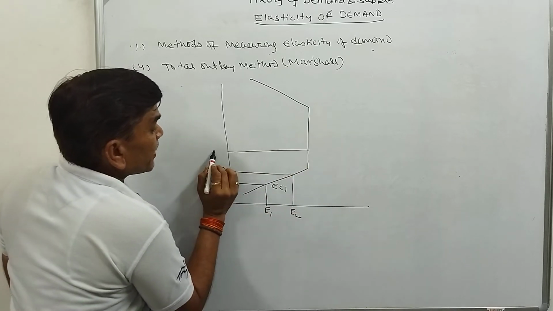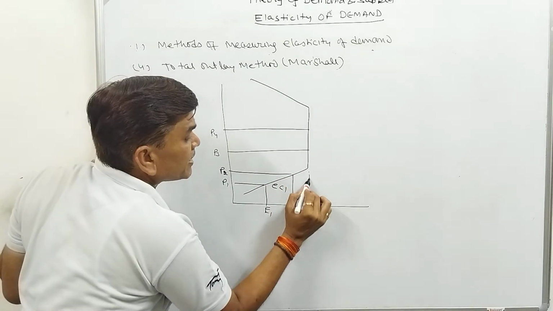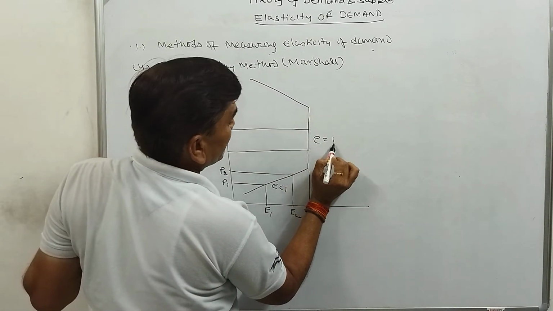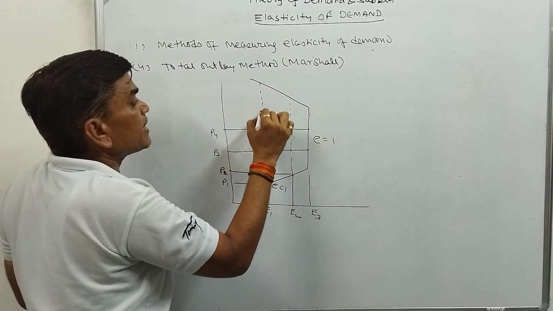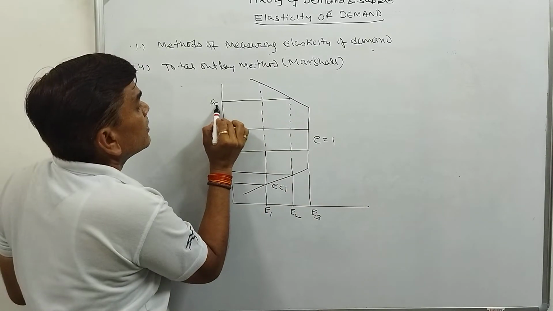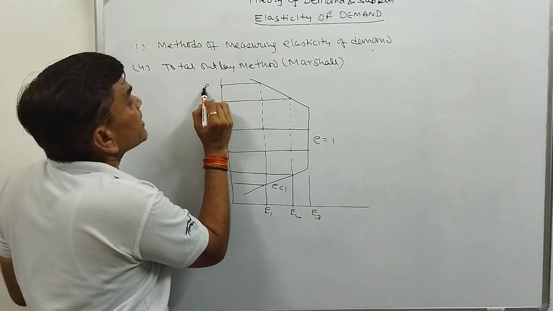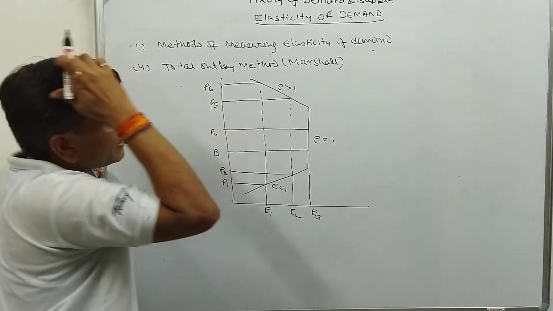Third one, the price increases from P3 to P4, but expenditure remains the same, E3. So the elasticity will be 1. Fourth one, the price is P5, expenditure is E2. Price increases to P6, but expenditure decreases. So elasticity will be greater than 1.